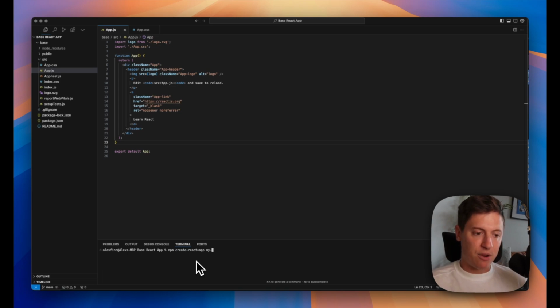And then from there, you can just go right into the new file system it created. It's going to say my-app, and then you can just do cd my-, and if you hit tab, it'll autocomplete for you. Do that. It'll put the rest in there. You hit enter. Now you're in your new application.